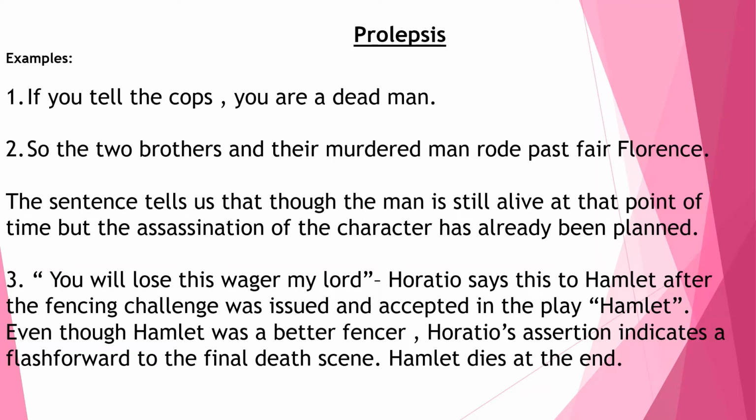So the reader understands that probably something will happen to Hamlet, something fatal is going to happen to Hamlet. So Horatio knew that Hamlet was a better fencer in comparison to his opponent, but still he said that Hamlet will lose the challenge. So this is prolepsis. It is as if he knew that Hamlet would lose the challenge and eventually die. Now next is pun.